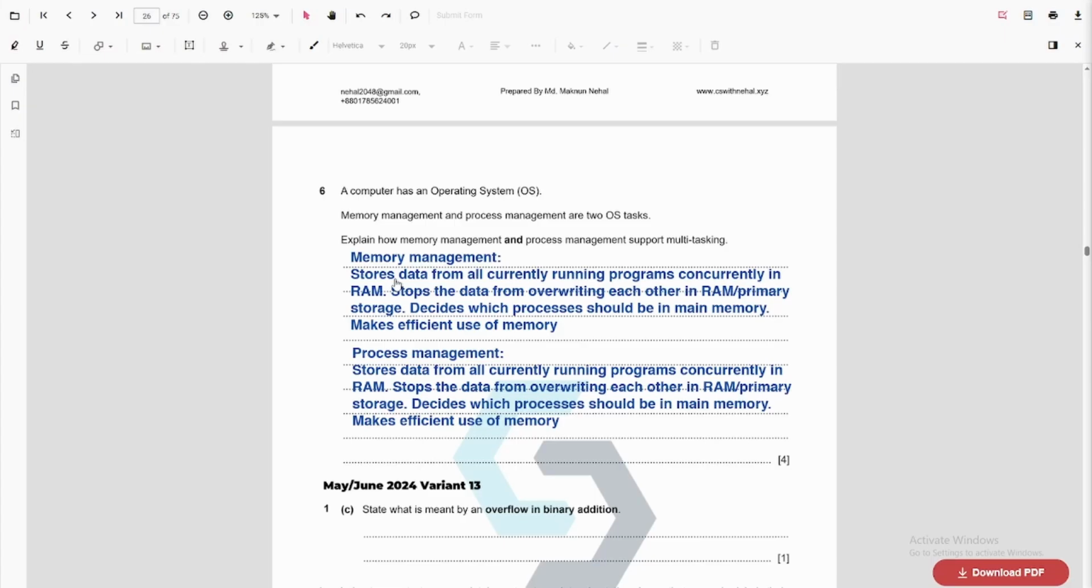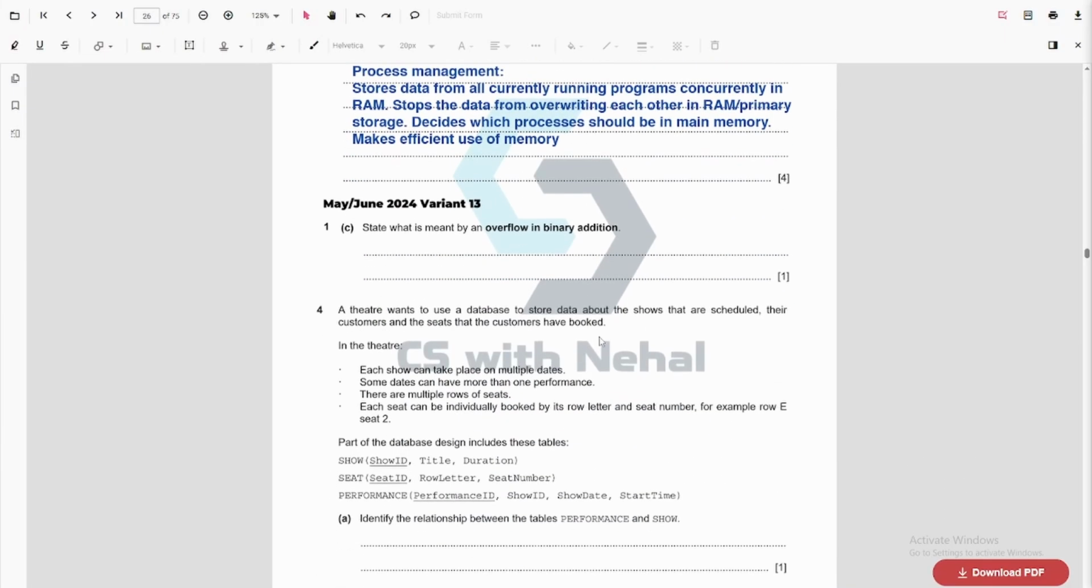So basically, memory management stores data from all currently running programs concurrently in the RAM. This stops the data from overwriting each other in RAM or primary memory. It decides which process should be in memory, and it makes efficient use of memory. Process management stores data from all currently running programs concurrently in RAM, stops data from overwriting each other in RAM, decides which process should be in the main memory, and makes efficient use of memory.